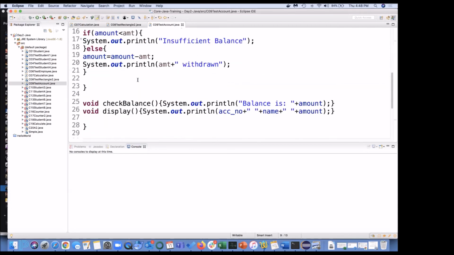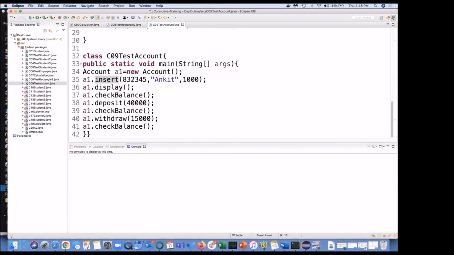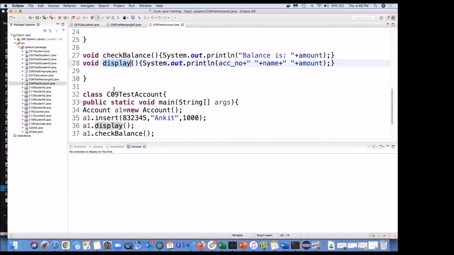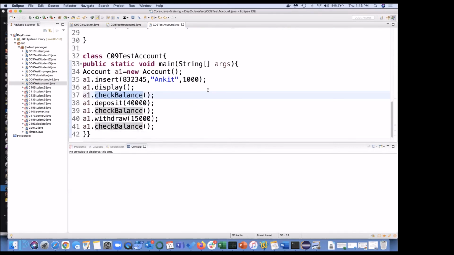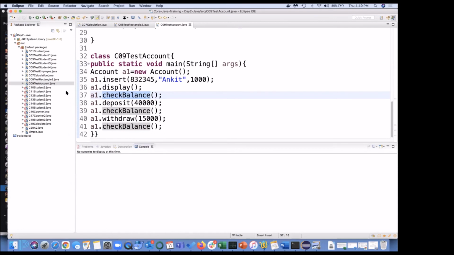Again, the control will jump back from here to here. This will be my line number 9 of execution, display. Okay, click it. Okay, display. Then this will be line number 10. Once this has been executed, the job of this function is done. Again, the control will come back here. This is how control goes in a normal program, and that we can see in debugging. Oh, I haven't shown you debugging ever. Okay, that we will see later, how we can debug.